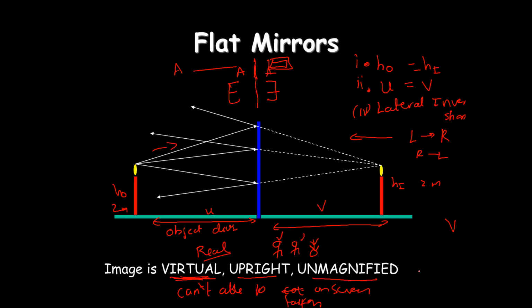And unmagnified: you know, the magnification formula is what, children? It is height of the image by height of the object. If the height of the image is the same as the height of the object, say 2 by 2, you will get 1. So magnification in plane mirrors is always unity. So no magnification will be there. It won't zoom or decrease. See how you are standing, same size. It won't decrease or increase. Right, children? Have you observed that in plane mirrors?